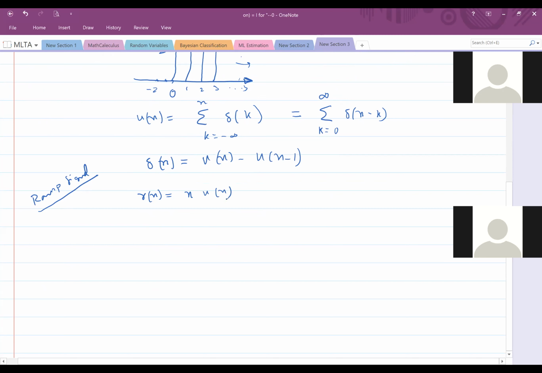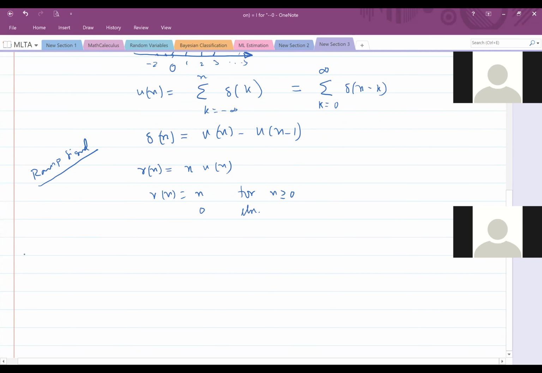Since you know u of n is already defined, you can write R of n equal to n times u of n. Or for a definition, as you said, R of n equal to n for n greater than 0, and 0 else. This also you can write. Fine. So next signals, important class of signals.